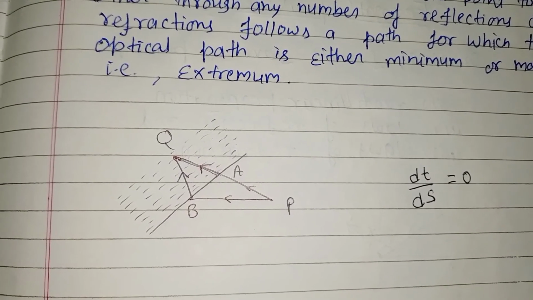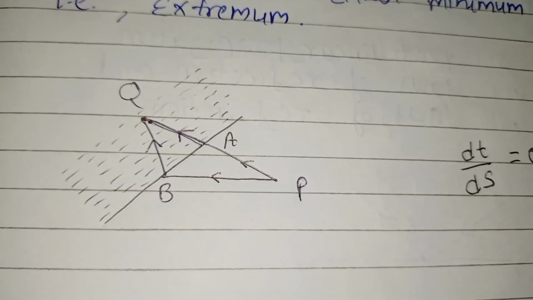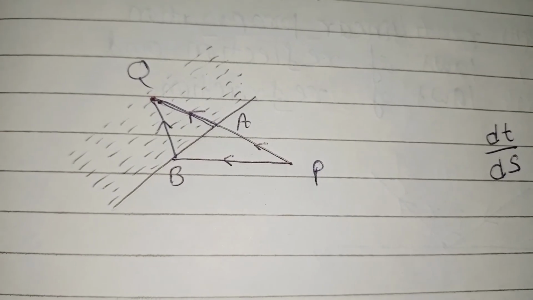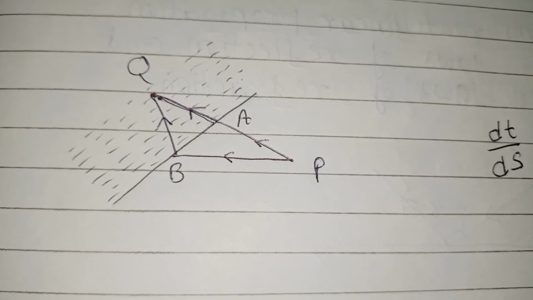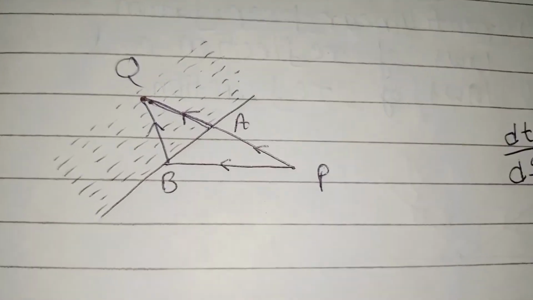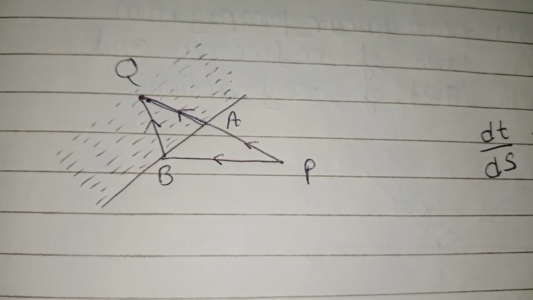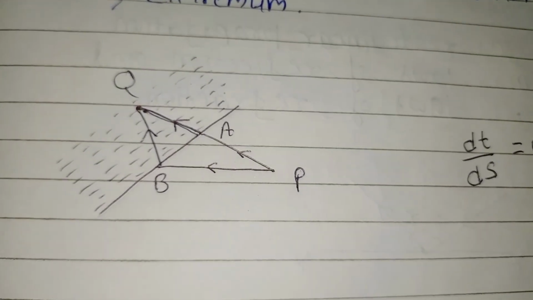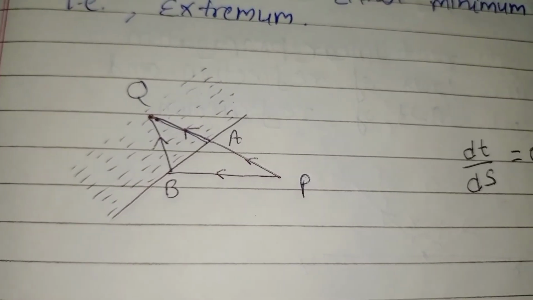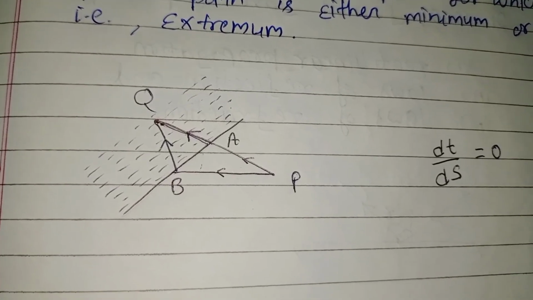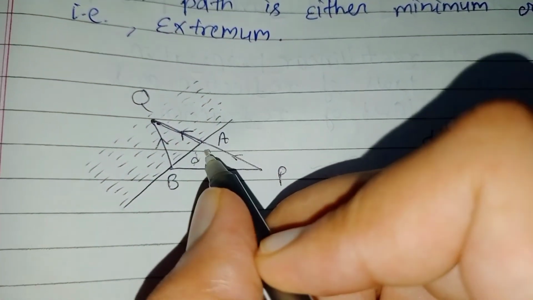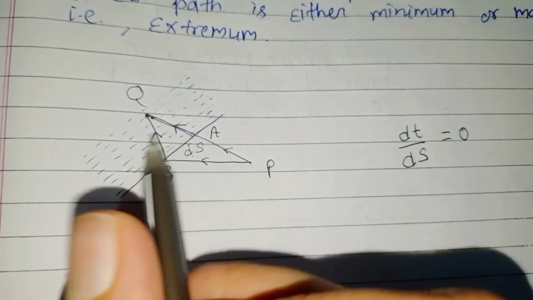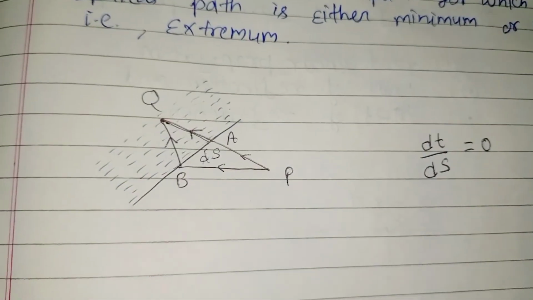Also there is a diagram for Fermat's principle. As you can see, there are two points P and Q, and A is the shortest path between P and Q, and we consider another path B. So you can see at each point between path A and B there is a distance. So the maximum distance between the path A and B, we consider it ds. This line represents the distance ds, that is the maximum distance between the path A and the path B.